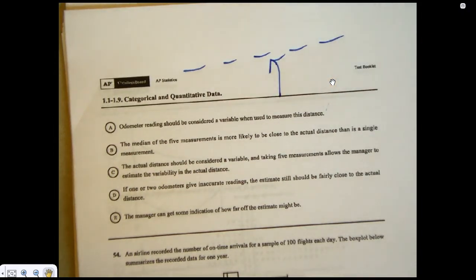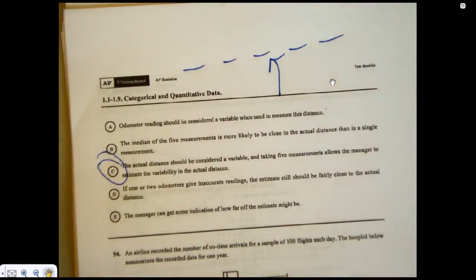Yeah, so I'm just going to go to the answer. The answer is C. The actual distance should be considered a variable because we don't know it. And taking 5 measurements allows us to estimate.